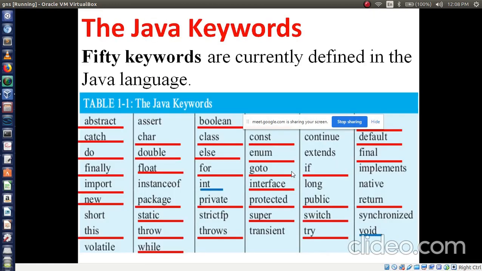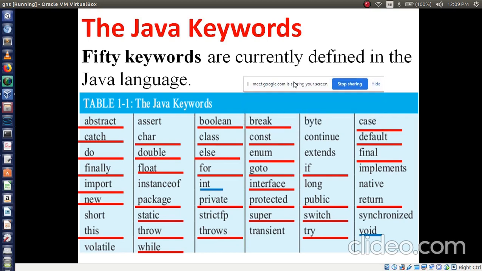Now we'll see the next one, Java keywords. These are all very, very important to learn your programming concept. See, there are 50 keywords currently defined in the Java language. So how many keywords? Total 50 keywords we are using throughout in our Java language. From those keywords, whatever I have marked with red lines, these are all very, very important. If you want to be able to write any Java program, you compulsorily have to remember these keywords, right?